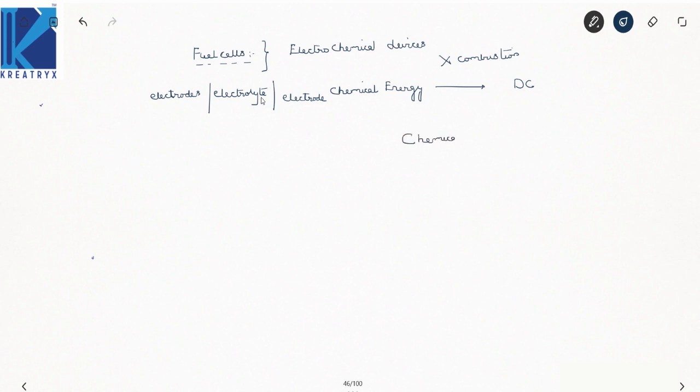I'll write down this point, in order to encourage and promote the production of fuel cells, in order to produce alternate power generation, fuel generation, right?